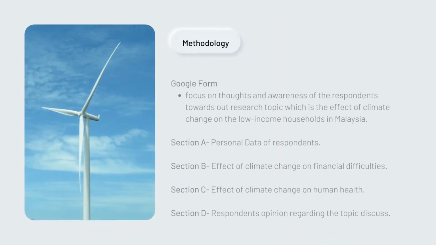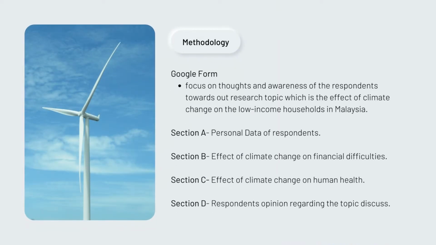A Google form was created and will be shared to students and educators from Universiti Teknologi Petronas to get their data. The data will be collected and interpreted into charts. The data is further analyzed and discussed by using SPSS, and a conclusion will be made and the hypothesis will be answered based on the outcome. In this research paper, the quantitative method is chosen to collect the data from the respondents.